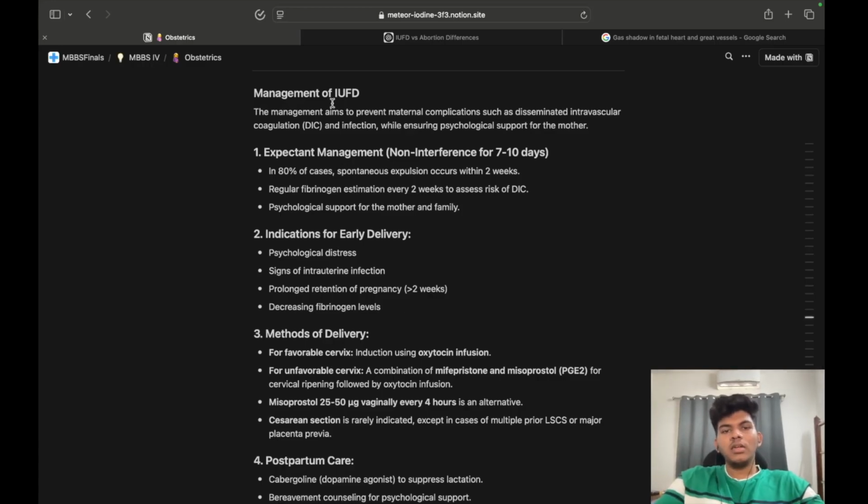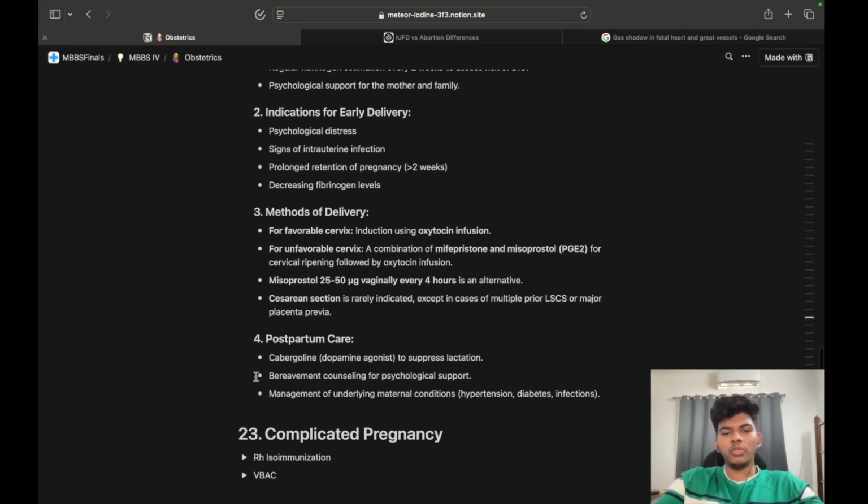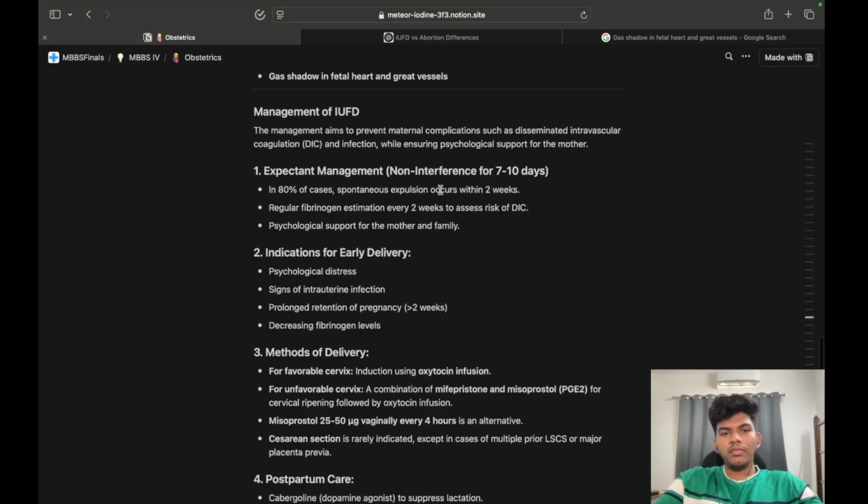Management of IUFD. Management aims to prevent maternal complications such as DIC and infection while ensuring psychological support for the mother. So: expectant management, indications for early delivery, methods of early delivery, and postpartum care. First, expectant management. In 80% of cases, spontaneous expulsion occurs within 2 weeks of fetal death. Regular fibrinogen estimation every 2 weeks to assess the risk of DIC, and psychological support for mother and family.